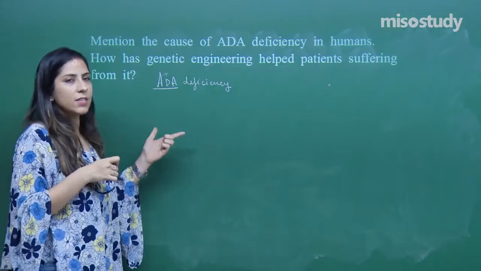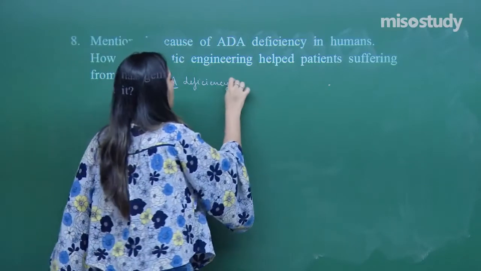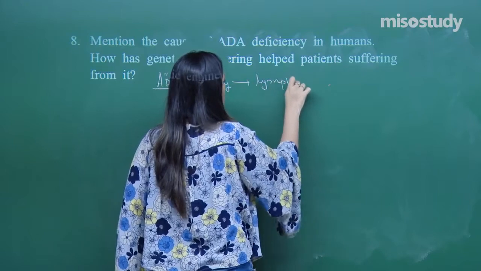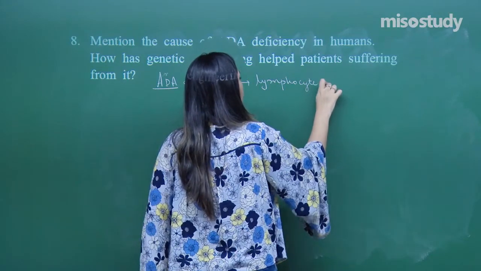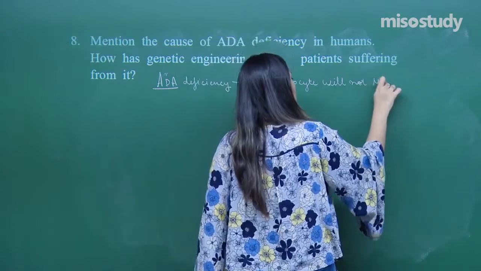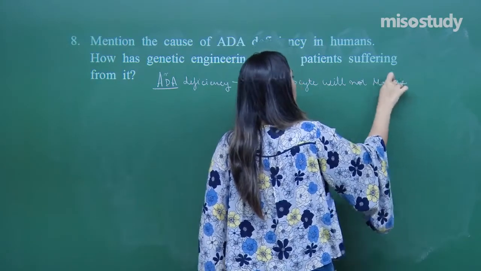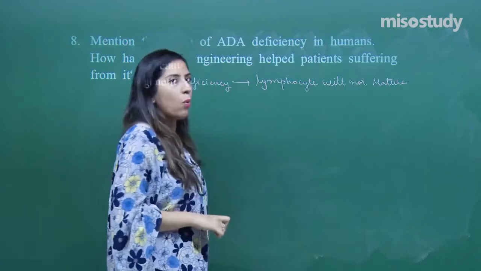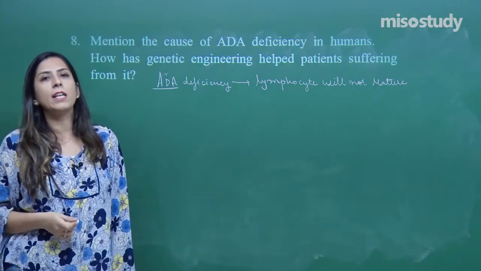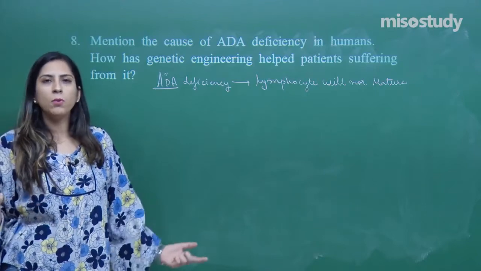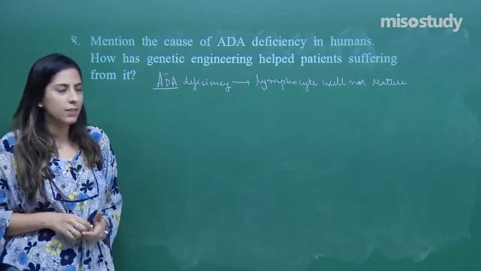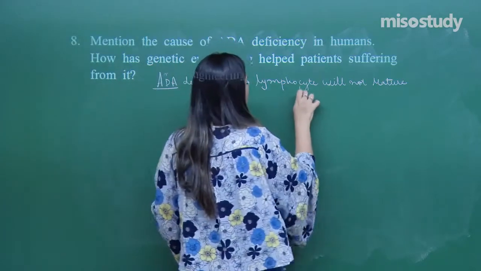If ADA deficiency is there, definitely what will happen? Lymphocytes will not be able to mature. If lymphocytes will not mature, what about the immune system of this person? Definitely the immune system will be weaker, that means the person will be susceptible to so many diseases.